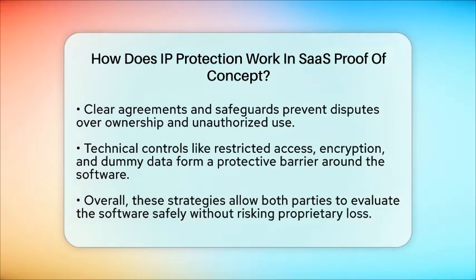These measures work together to keep the SaaS provider's innovations secure during the evaluation phase. They help avoid disputes over who owns what and prevent unauthorized use or copying of the software. Clear legal agreements combined with technical controls like restricted access, encryption, and dummy data form a strong shield around intellectual property during a proof of concept. This way, both sides can focus on assessing the software without risking the loss of valuable proprietary information.